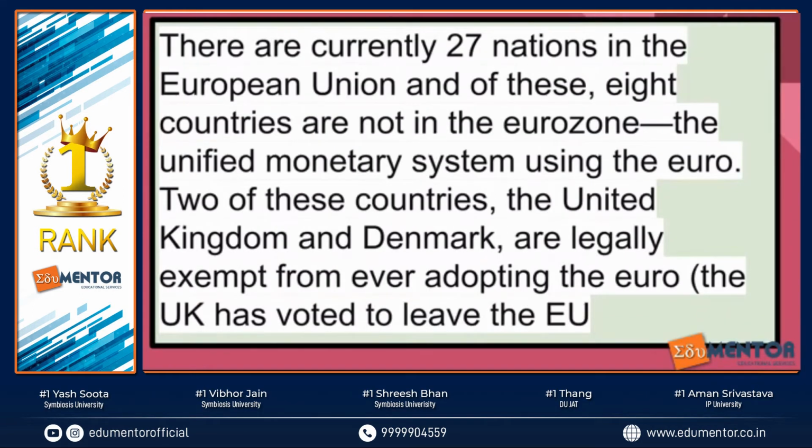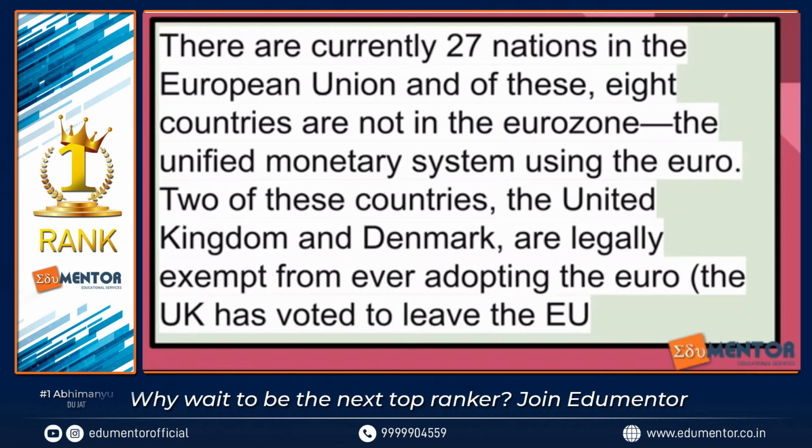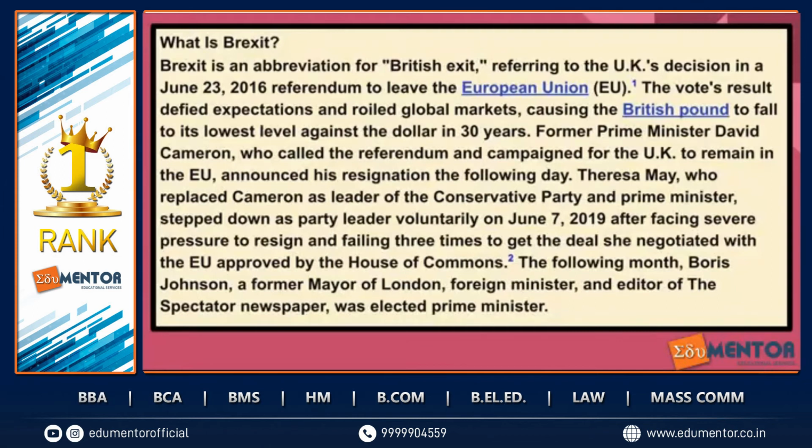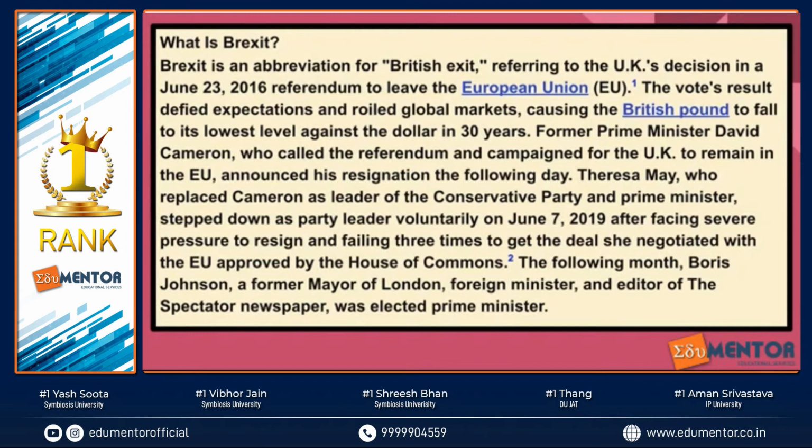And there are currently 27 nations in the European Union because Britain, of course, has got the exit. So it's no more 28. And 8 countries are not in the Eurozone. So you can remember that Eurozone that's having the European currency. And Brexit is basically British exit from the European Union. There's been a lot of chaos.